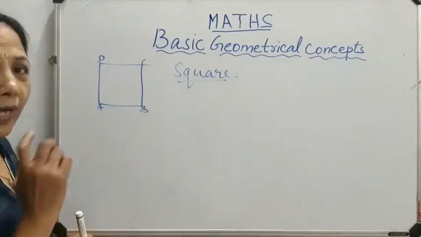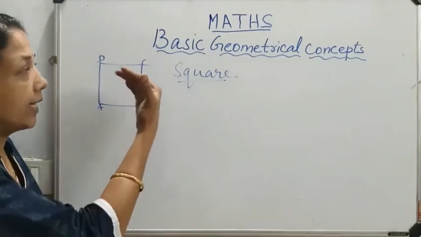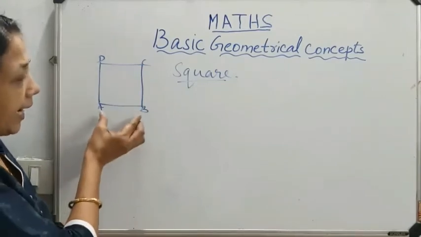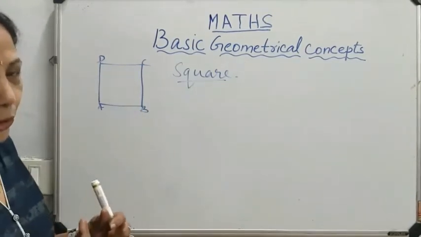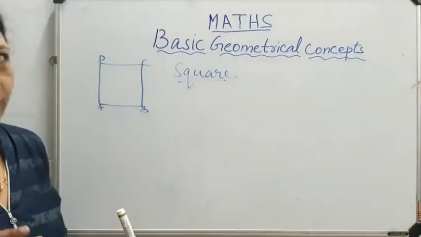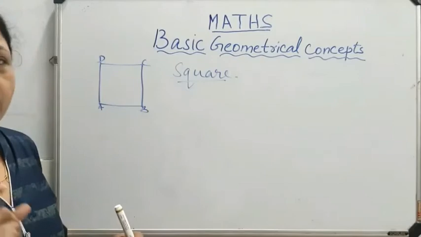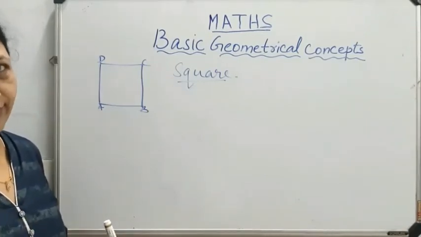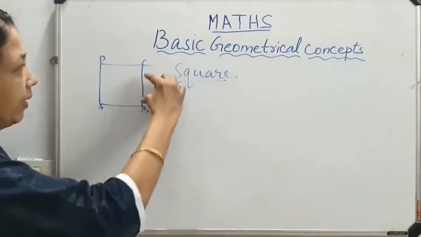And I am asking you, what are the adjacent sides of this square? Adjacent sides means two sides with a common vertex. So AB, BC.